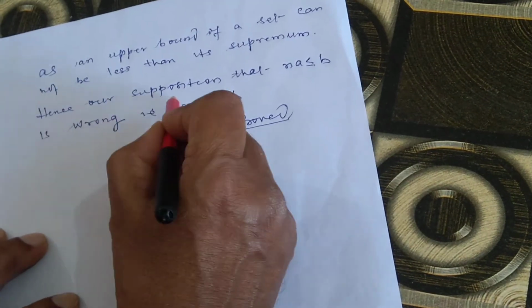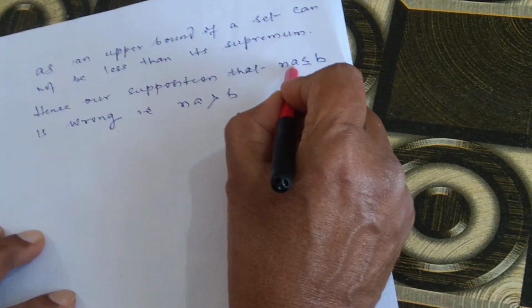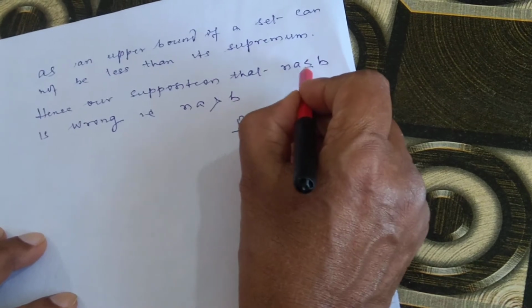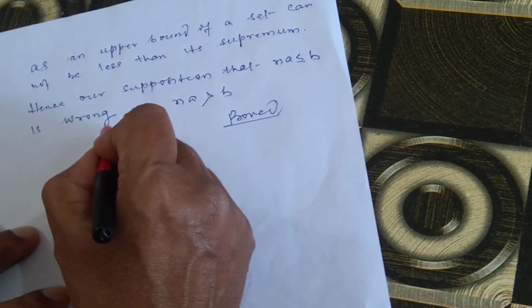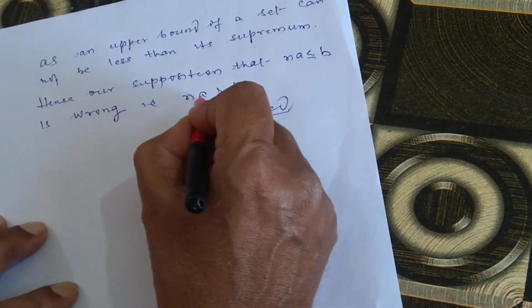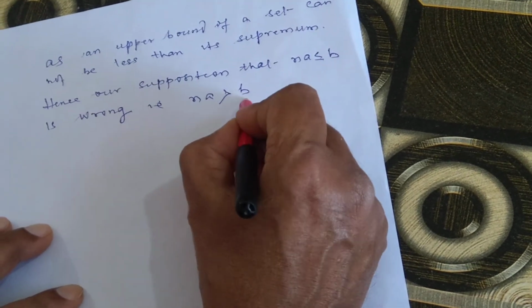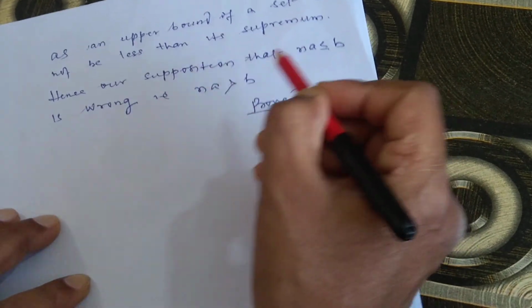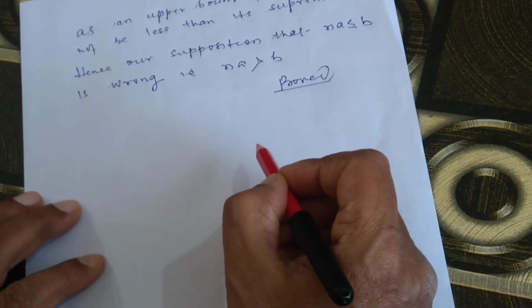Hence our supposition that nA is less than or equal to B is wrong. That is, nA is greater than B is true, and this proves the theorem.